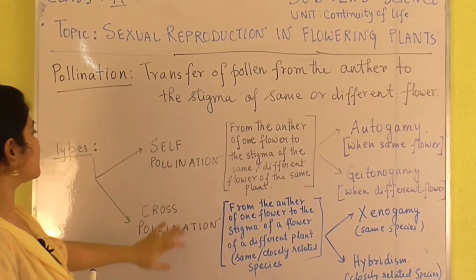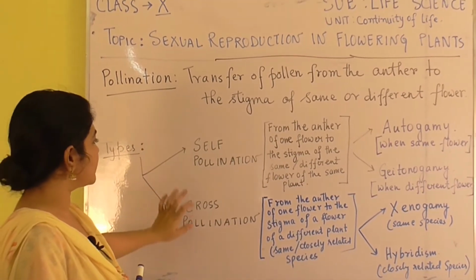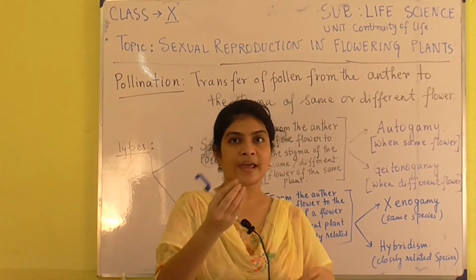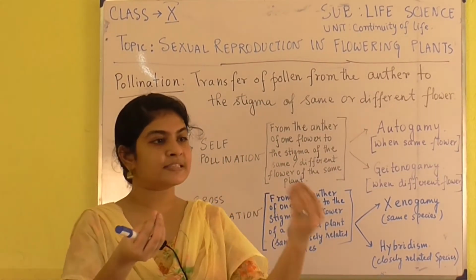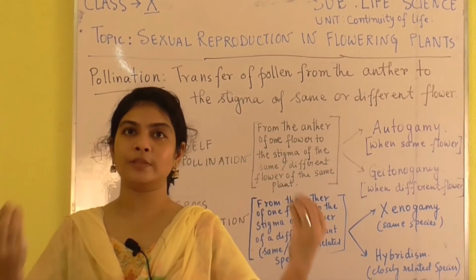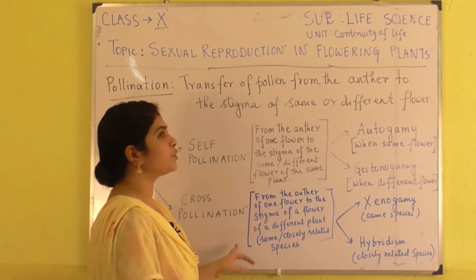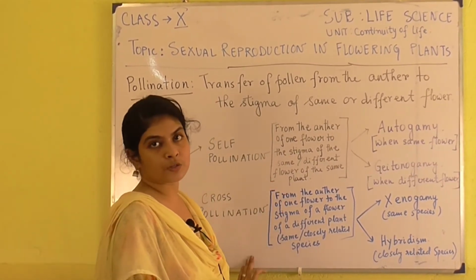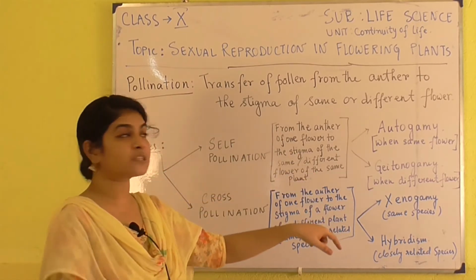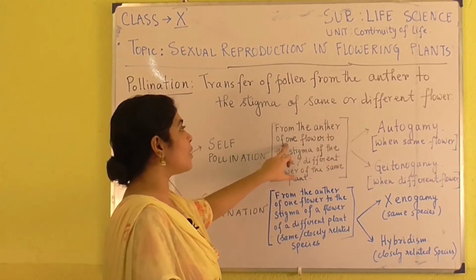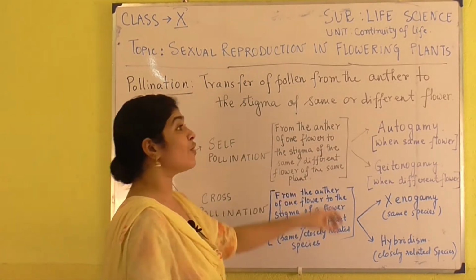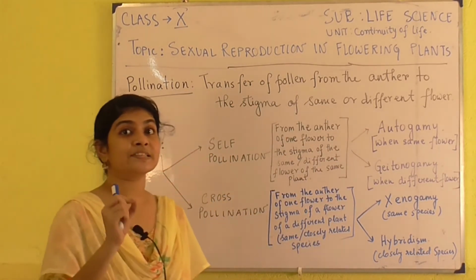So now we are going to come to the types of pollination. Based on where the anther and stigma are related, whether they are of the same flower or different flowers, pollination can be of two types: self-pollination and cross-pollination. So what is self-pollination? It is when the pollination takes place from the anther of one flower to the stigma of the same or a different flower of the same plant. So that is very important.